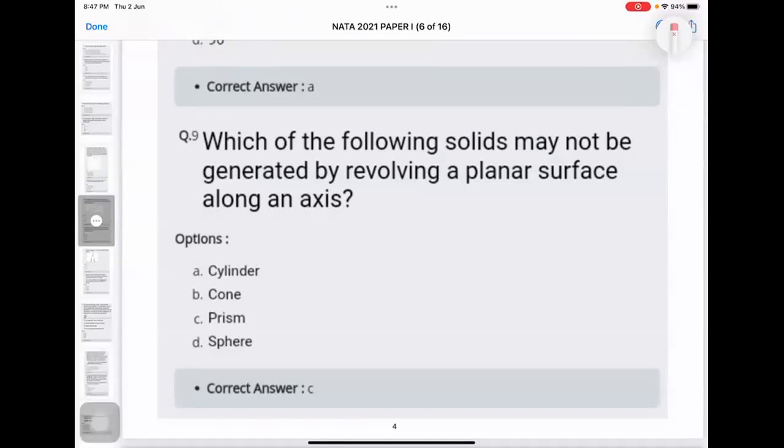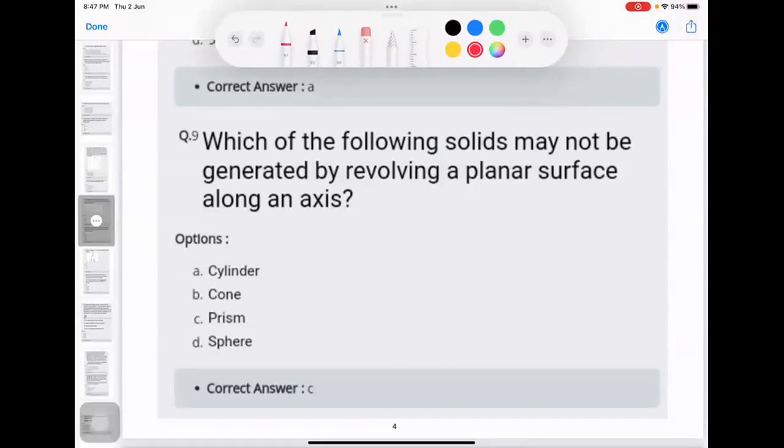What do you mean by planar surface along an axis? When I saw revolving along an axis, it had to be something circular. Exactly, prism isn't circular. For any question you solve, always try to use this kind of method, the process of elimination. For this question, you are thinking about a planar surface revolving around an axis.